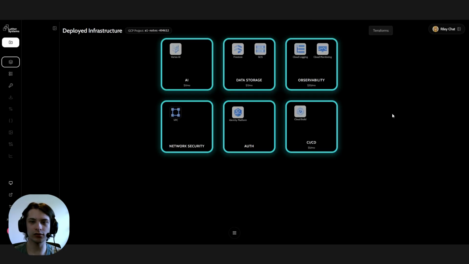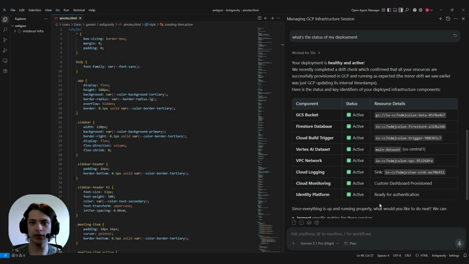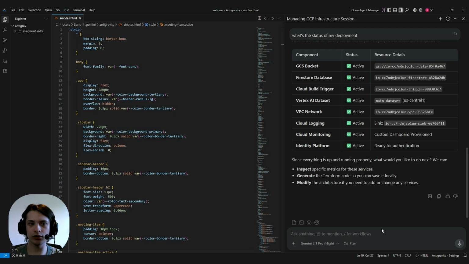So that's the management screen in the InsideOut web app, but you can also use all these features from inside Antigravity. Okay, so we're back in Antigravity, and you can see that I've asked if our infrastructure deployed, and we can see that it did, and that everything's active and healthy. Now I'll show you a few examples of how you can manage your infrastructure within Antigravity.